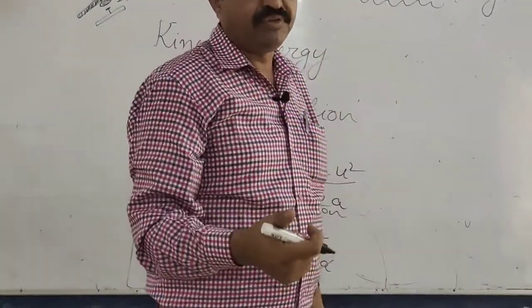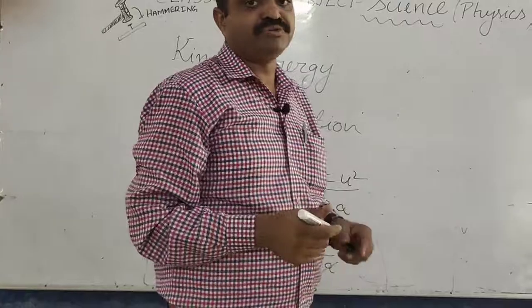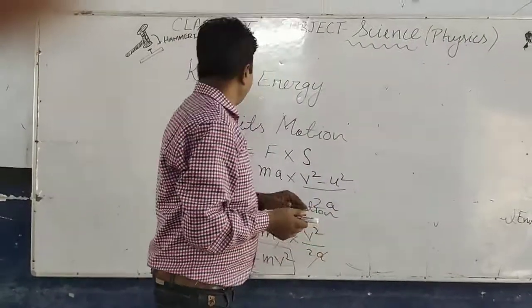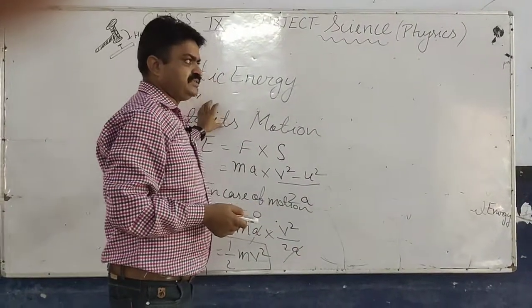Kinetic energy is possessed by an object due to its motion, or at the time of motion the energy possessed by the object is known as kinetic energy.